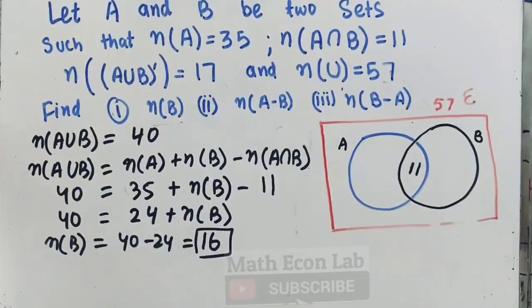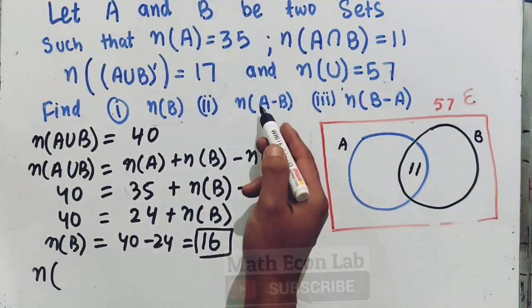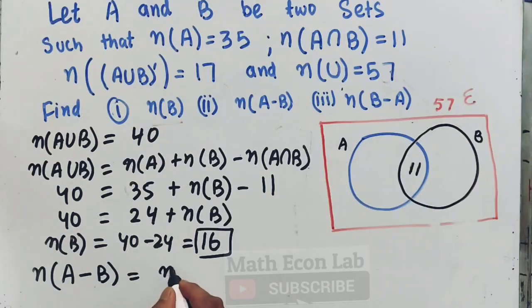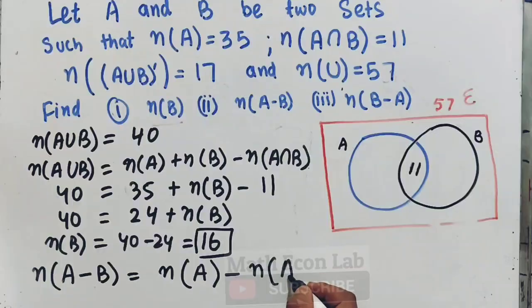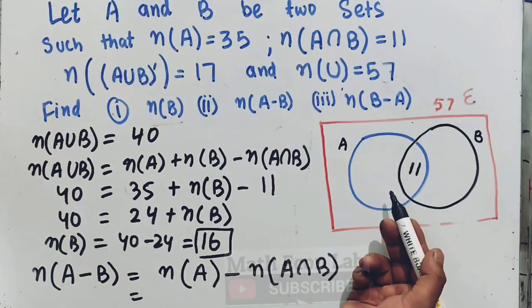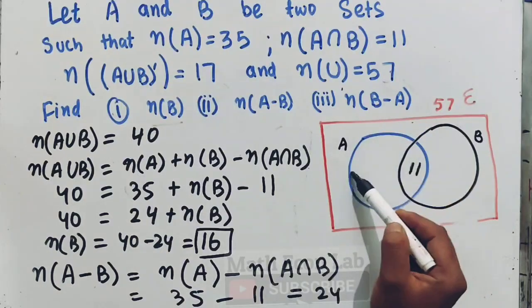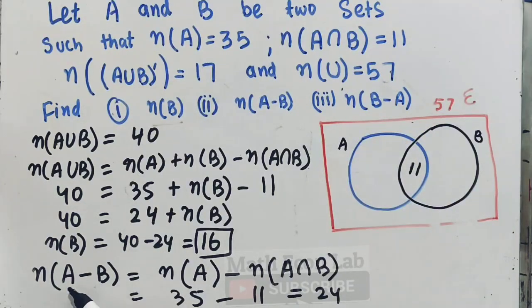Now we need to find out the number of elements in A minus B, that is the number of elements which are only in A. That is meant by A minus B. It will be equal to the number of elements which are in A minus the number of elements which are in both A and B. So the number of elements in A is given as 35, so it is 35 minus the common 11, so it will be 24. So this region denotes the number of elements which are only in A.